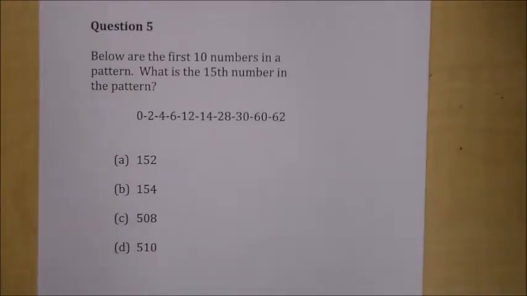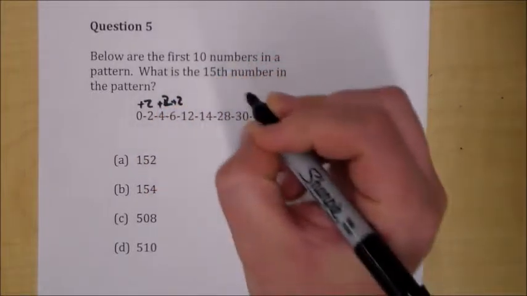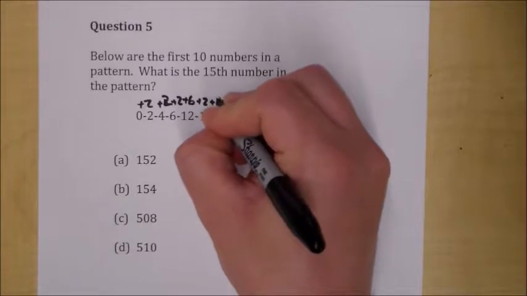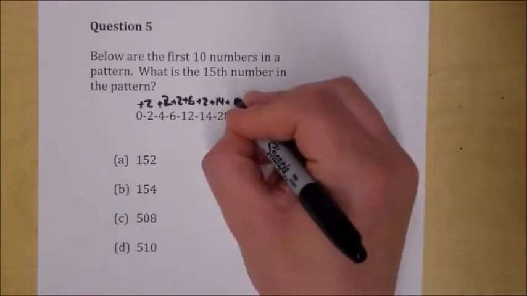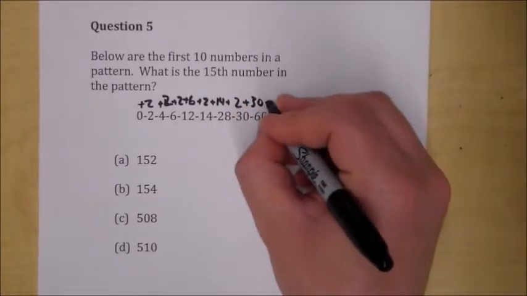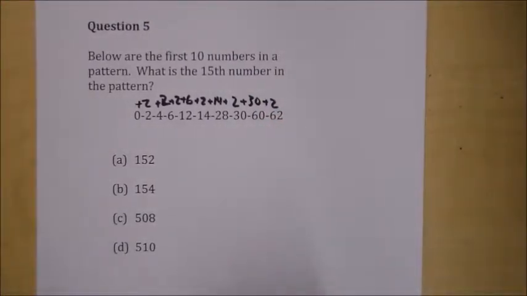Run with that strength. Below are the first 10 numbers in a pattern. What is the 15th number in the pattern? And initially you might be like, okay, well, what are we doing here? We have plus 2, plus 2, plus 2, plus 6, plus 2, plus 14, plus 2, plus 30, plus 2, and you're like, oh, I don't understand what's going on. Sometimes it's plus 2, sometimes it's plus another thing, and you just got to look at it, and it might come to you, it might not.